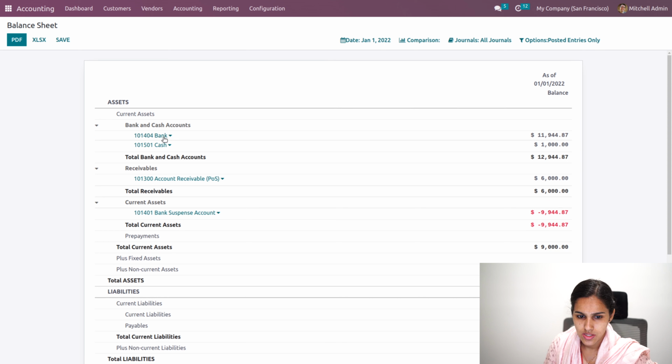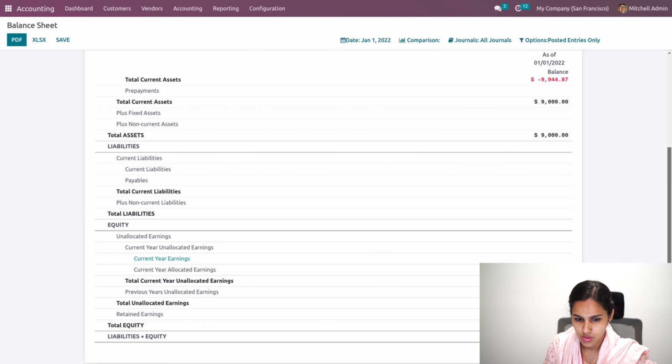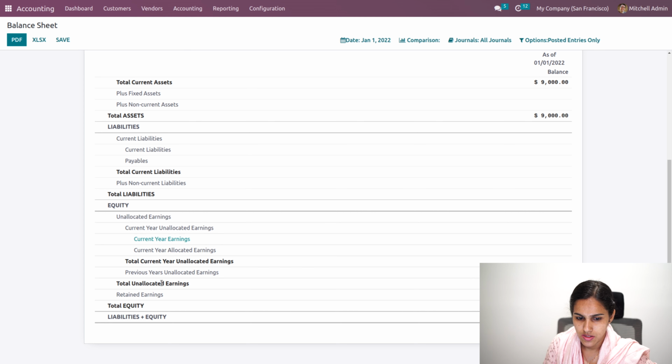So you can see the bank, cash, account receivable amount is affected, and some other entries are also there. Also, you'll be able to see that the unrealized amount of 9,000 has been added. So they are the opening balance.